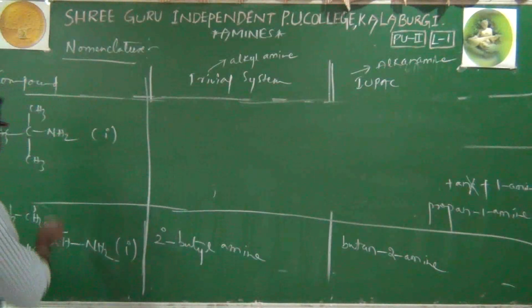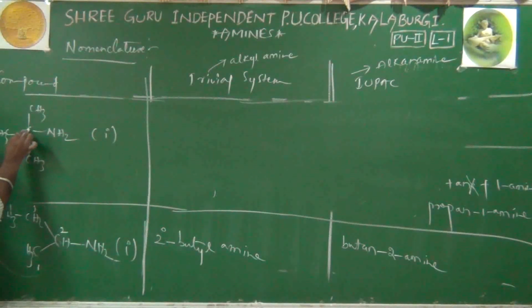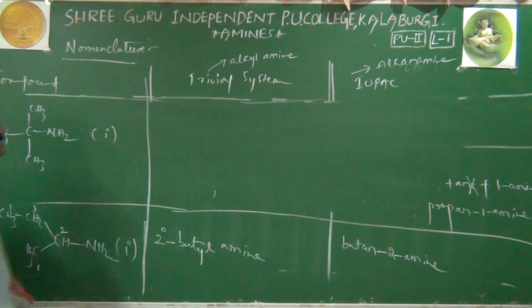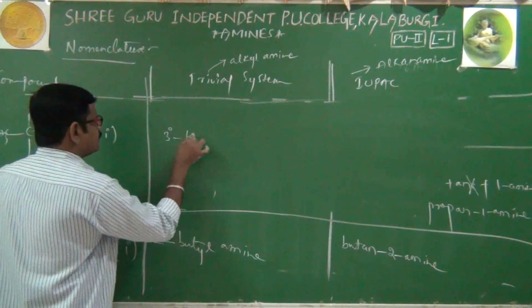Very simple. To this carbon, 1, 2, 3, 3 carbons are attached. Therefore, as far as carbon chain is concerned, carbon chain is tertiary. Carbon chain is tertiary, but amine is primary. That is very important. That's why its common name is tertiary. Total 1, 2, 3, 4 carbons are there. Tertiary butyl.